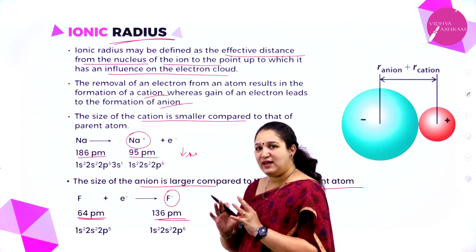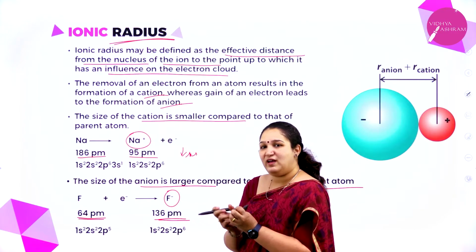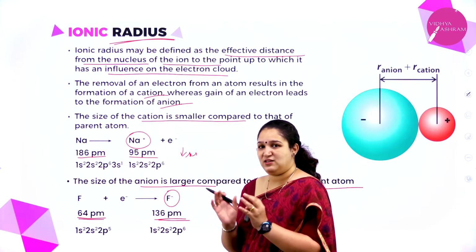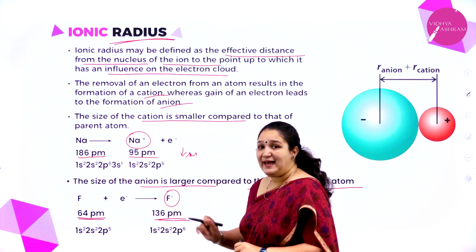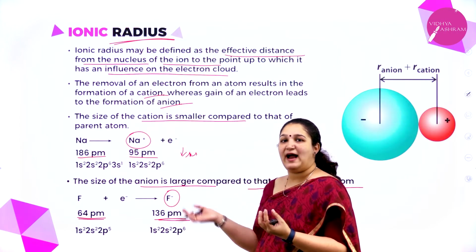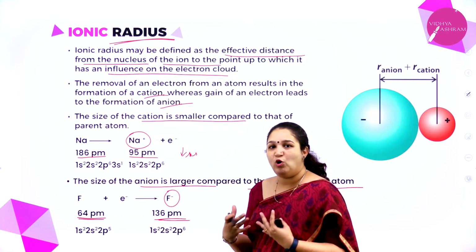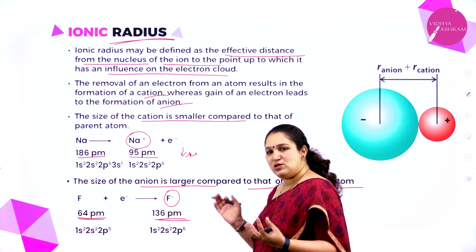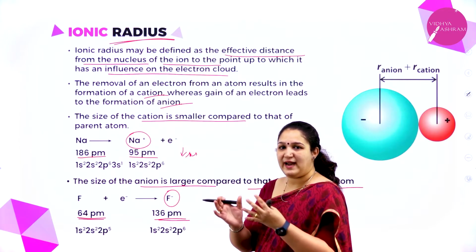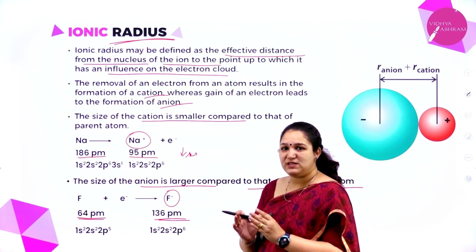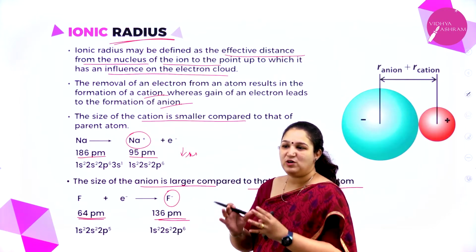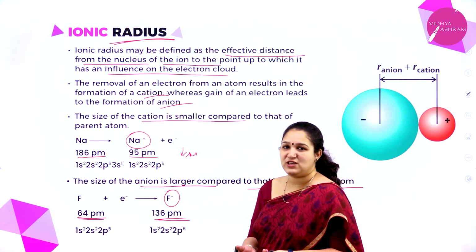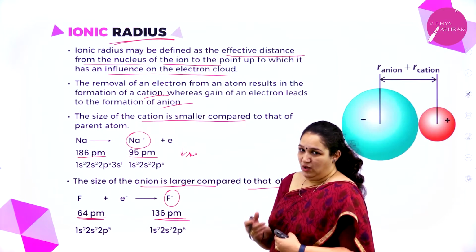So what electrons are there, those electrons only will be pulled even better. They are experiencing more effective nuclear charge, thus the electron cloud will shrink. Now in anion what will happen? The number of protons are same, you are adding one more extra electron. The load on the protons is more because now the extra electron also will be attracted towards the nucleus, and because of this the atomic radius will increase because all of the electrons will experience a little less effective nuclear charge. Okay, so I hope you have understood about this.